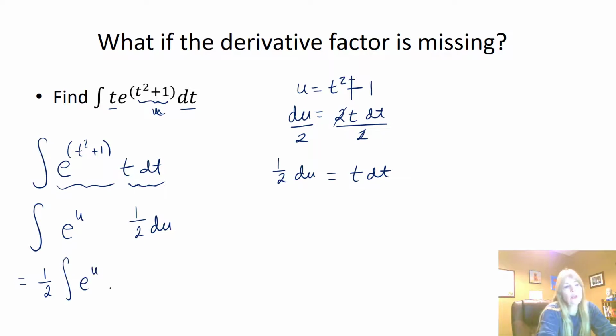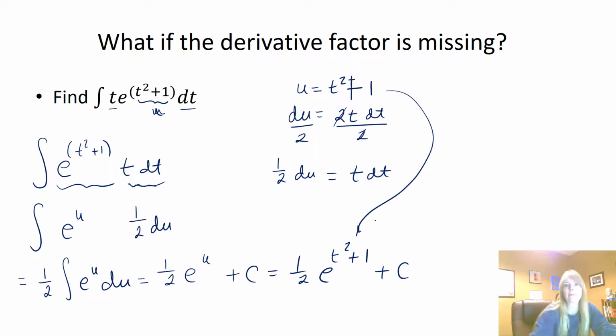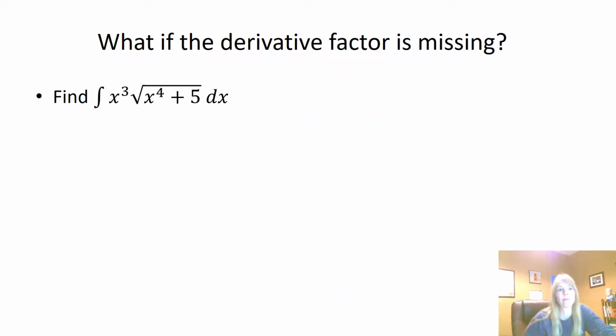So I have e to the u du. Well, now I simply take the antiderivative of e to the u, which is just e to the u. And then my last step, I would plug back in my value of u. So my u gets plugged back in. So you don't have to worry if you're not getting that exact leftover piece, as long as it's just a number, because you can multiply or divide it off.